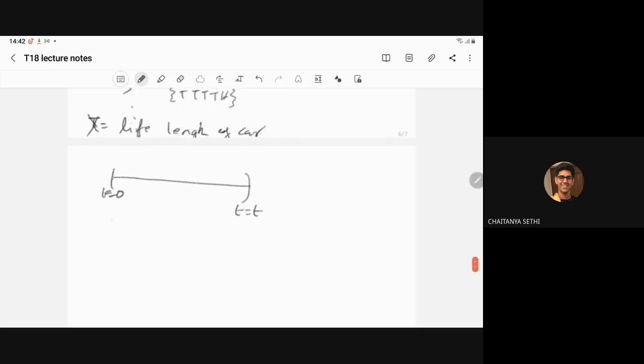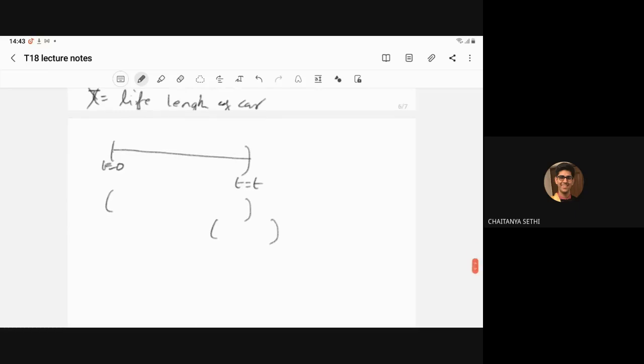So that you cannot fix. We can say up to here we have the life length of the car, but we cannot say discretely or certainly that at this point the car will break, right? So when we have this situation, then we have uncountable infinite points.